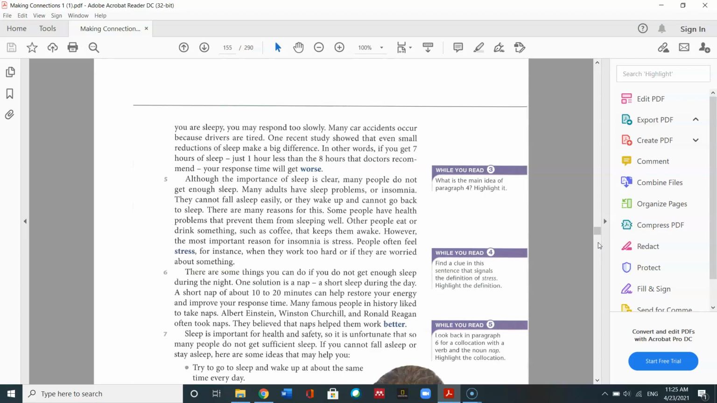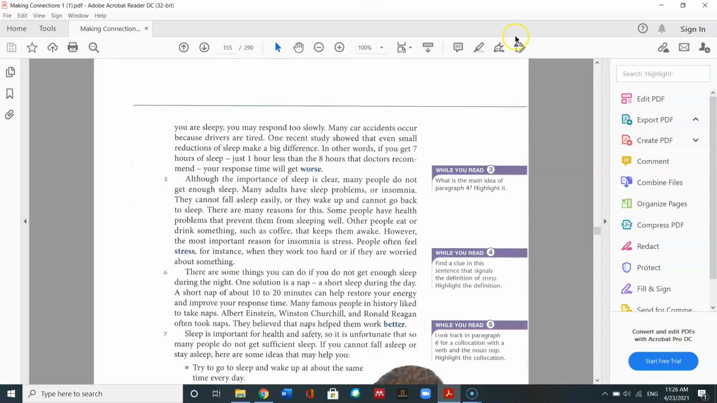Although the importance of sleep is clear, many people do not get enough sleep. Many adults have sleep problems or insomnia. They cannot fall asleep easily, or they wake up and cannot go back to sleep. There are many reasons for this. Some people have health problems that prevent them from sleeping well. Other people eat or drink something, such as coffee, that keeps them awake. However, the most important reason for insomnia is stress. People often feel stress, for instance, when they work too hard, or if they are worried about something.